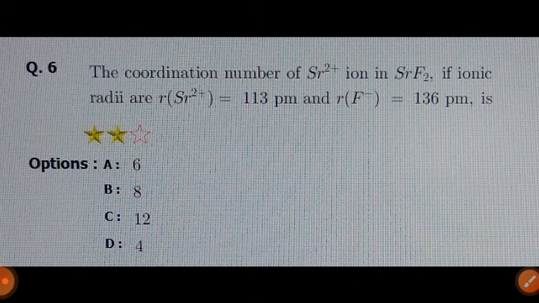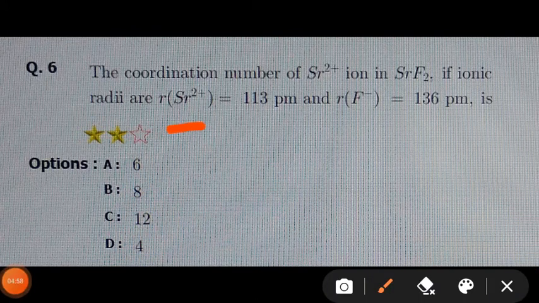We have to find out the coordination number. We also take the radius ratio rule, the ratio of the radius of the cation to the radius of the anion.